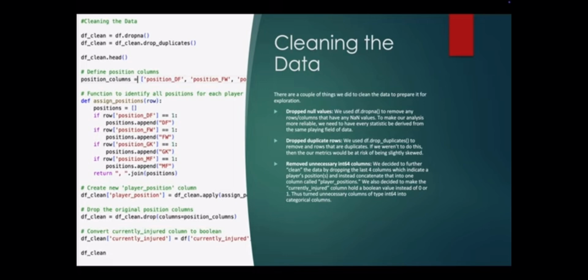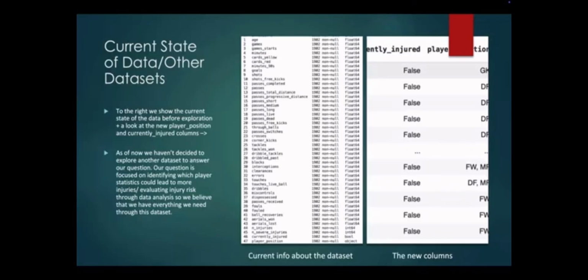After cleaning that bit of data, we then deleted the old position column and were able to upgrade it so that we would know which player played which position. You can see that we updated it that way, and we dropped the entire old position column altogether. We then created a new column called currently injured, and this would be a Boolean column, so they're either injured or they're not injured, and that would be very helpful for answering our question later on.